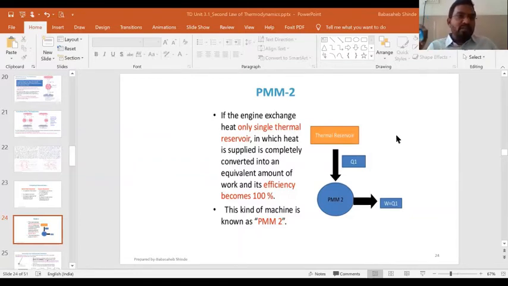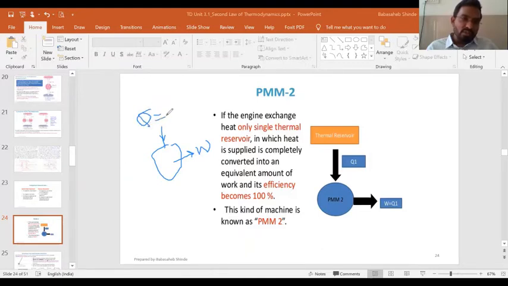So if we construct a device that produces work output without consumption of any form of energy, a device that is producing work output continuously but is not taking any other form of energy, so Q is equal to 0.